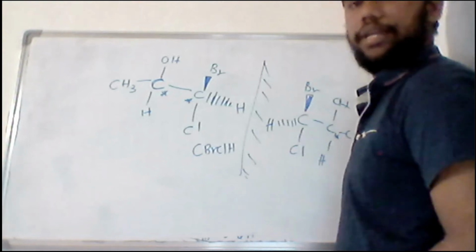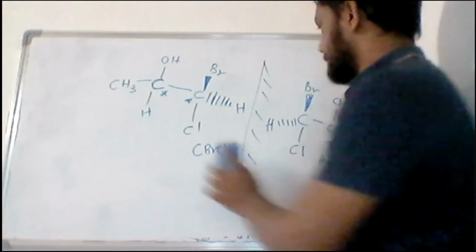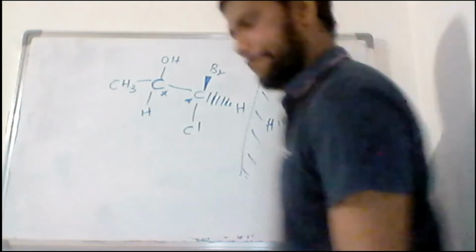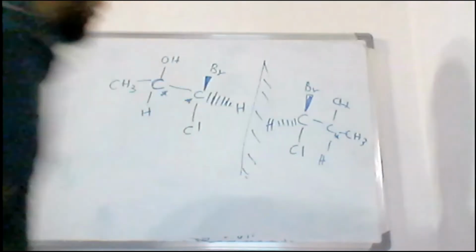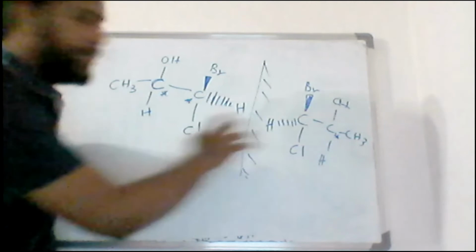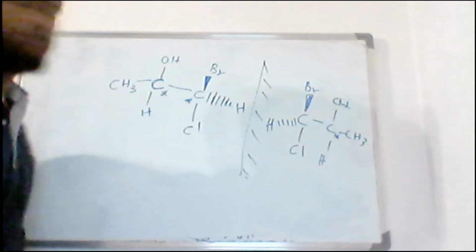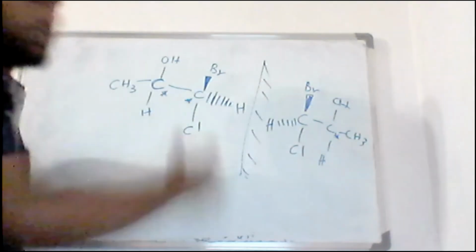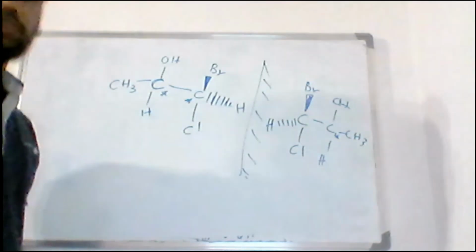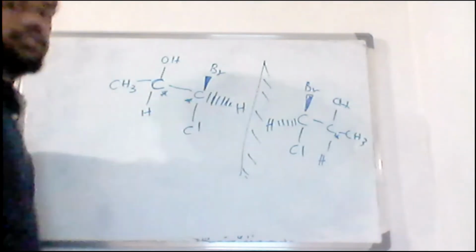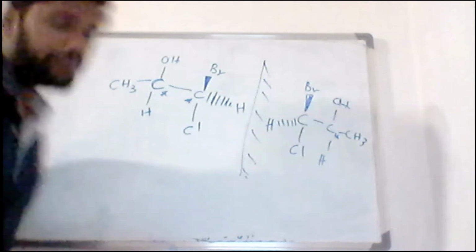Okay, right? You understand? The mirror image of this is this. So these are enantiomers.